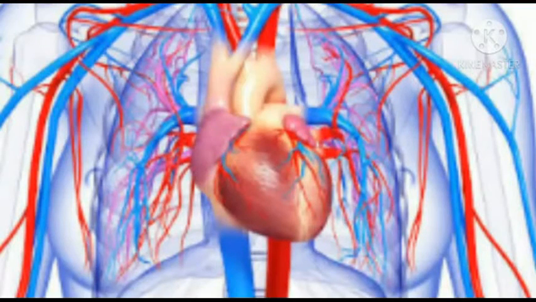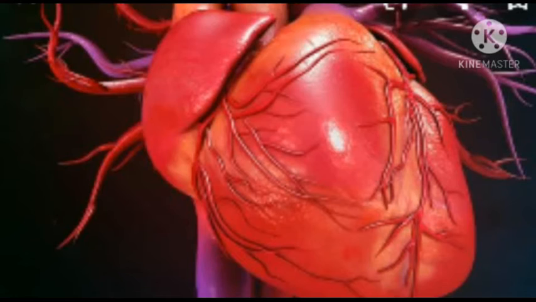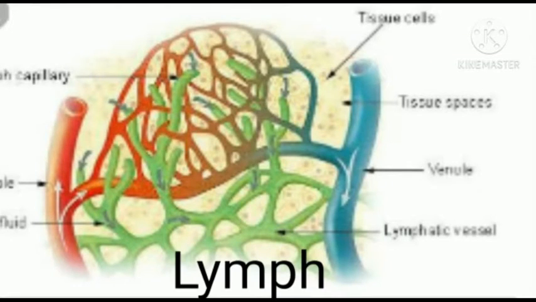In human beings, students, the blood is transported to all parts of the body by the pumping organ, and the pumping organ is the heart, through the blood vessels. And students, lymph is transported by the lymph vessels which run alongside the blood vessels of the circulatory system.